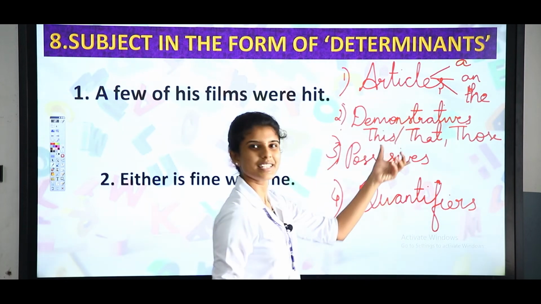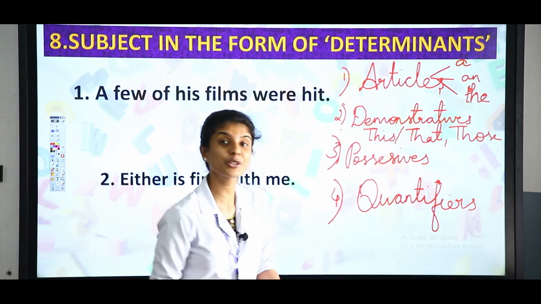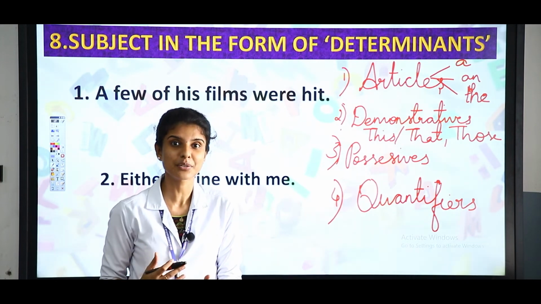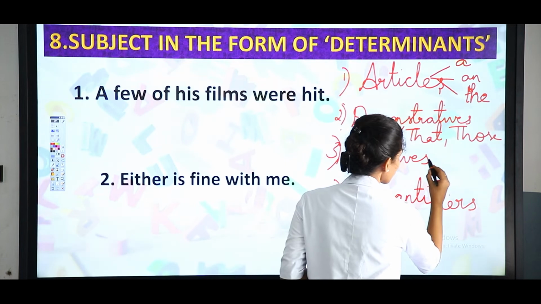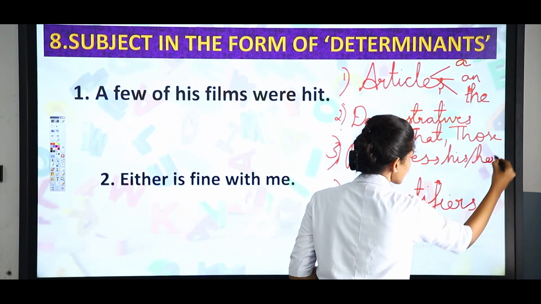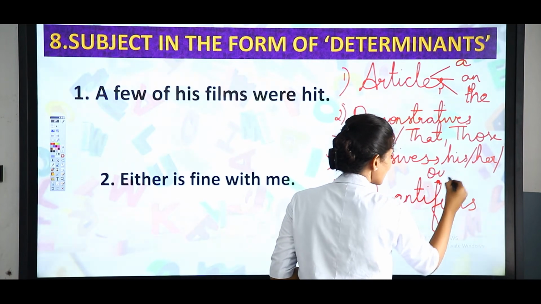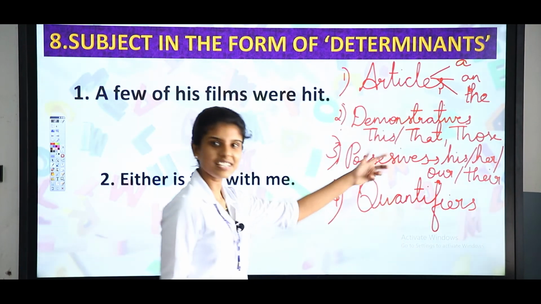So, these are all called as demonstratives. And what do you mean by possessives? What do you mean by possessive pronouns or possessive adjectives? Yes, so possessive adjectives are his, her, our, their. So, these are all called as possessives.